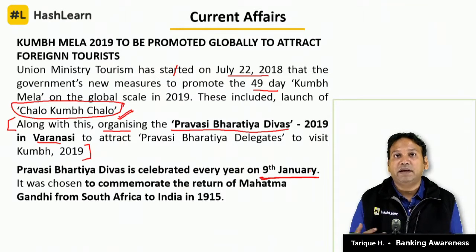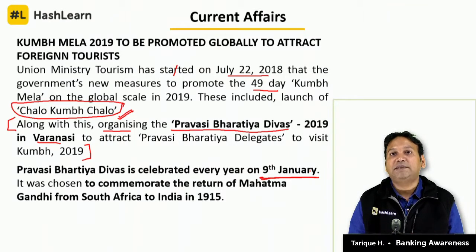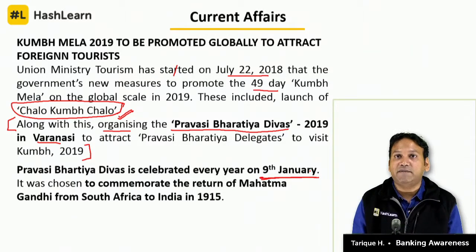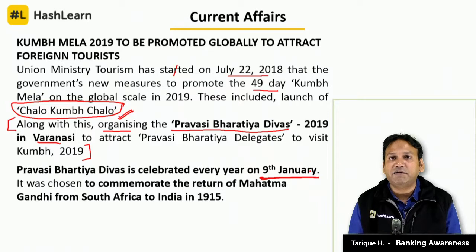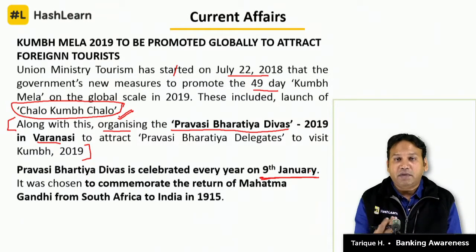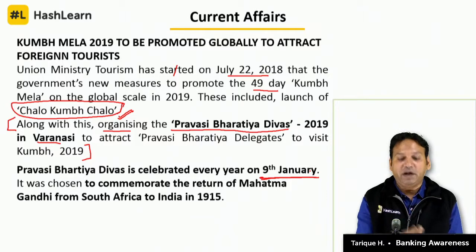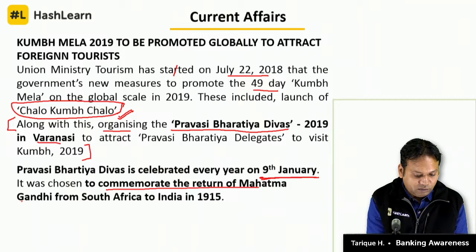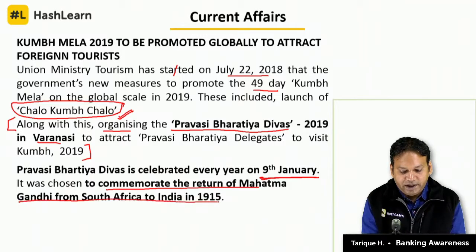A day to celebrate the expatriate Indians, non-resident Indians and their achievement and their contribution towards the nation's development. This is celebrated on the 9th of January. Why is it celebrated on the 9th of January? To mark or commemorate the arrival of Mahatma Gandhi from South Africa to India. To commemorate the return of Mahatma Gandhi from South Africa to India in 1915.